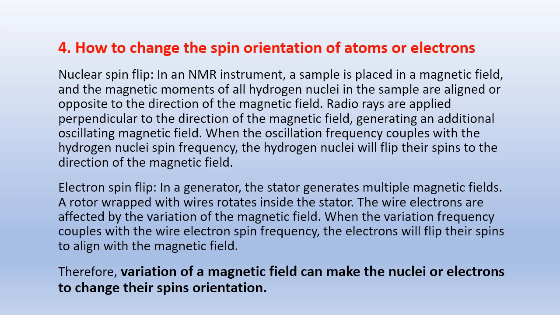Electron spin flip. In a generator, the stator generates multiple magnetic fields. A rotor wrapped with wires rotates inside the stator. The wire electrons are affected by the variation of the magnetic field. When the variation frequency couples with the wire electron spin frequency, the electrons will flip their spins to align with the magnetic field. Therefore, variation of a magnetic field can make the nuclei or electrons change their spin's orientation.